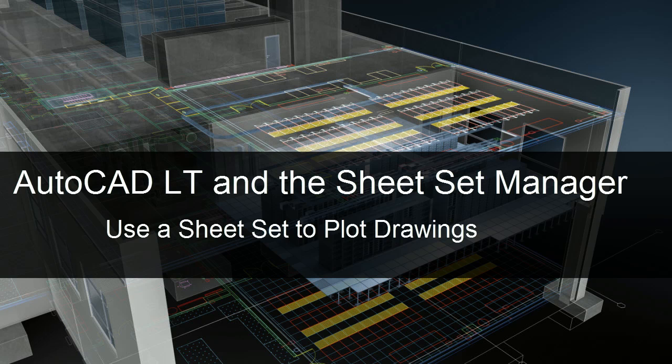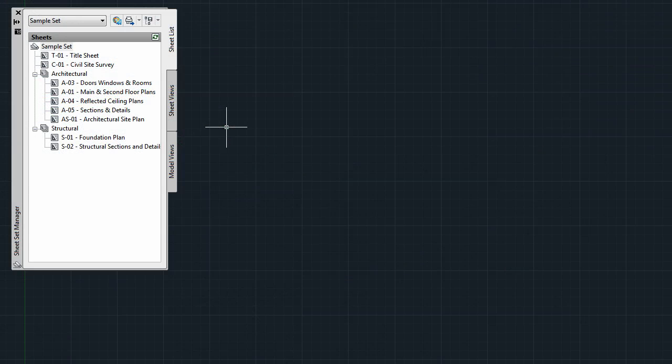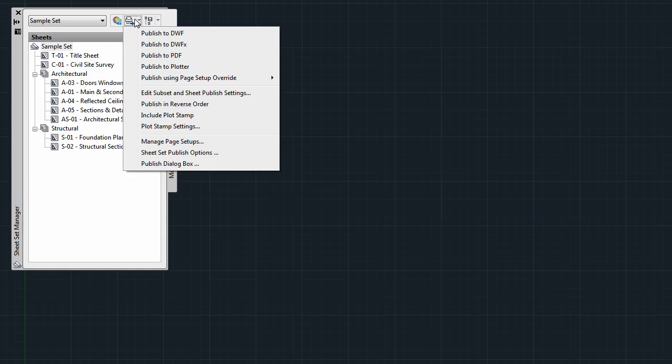Another powerful feature of the Sheet Set Manager in AutoCAD LT is the ability to print an entire set of drawings with just a few clicks of your mouse. At the top of the Sheet Set Manager is a printer icon. Click on it to see a whole list of options for publishing your sheet set. Let's start at the bottom and work our way up.